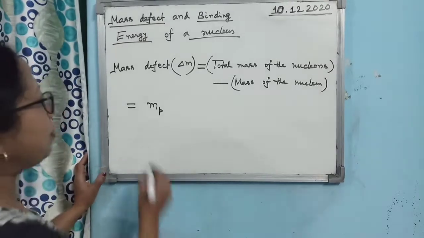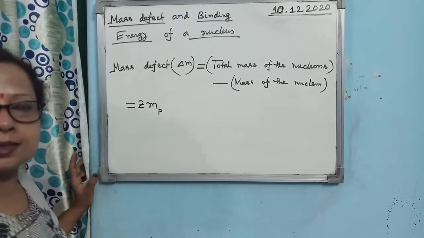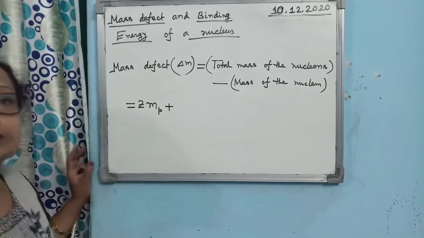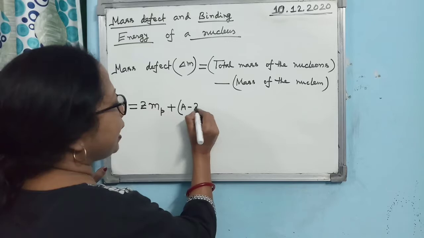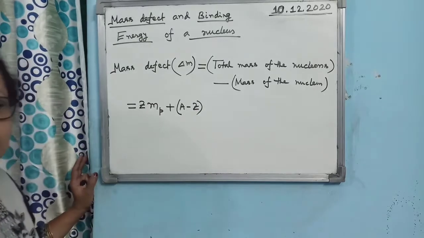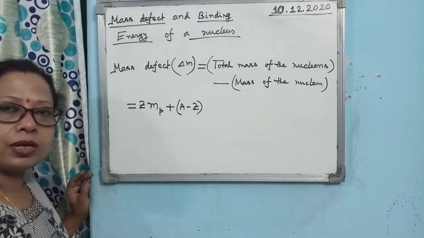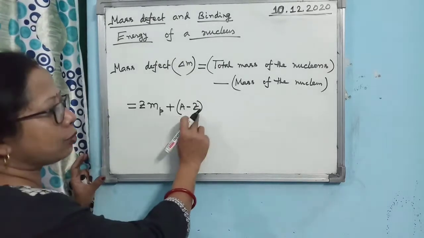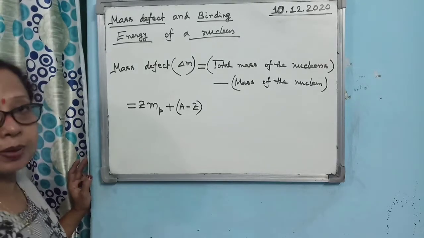Equal to the atomic number Z. So you can write Z into Mp, the total mass of the proton. Then what is the number of neutrons present? The number of neutrons is A minus Z, where A is the mass number of the nucleus and Z is the atomic number of the nucleus. So A minus Z will give you the number of neutrons present in it.